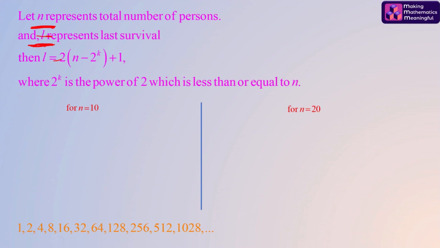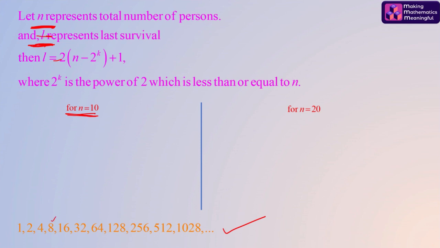Say these are the powers of 2 written at the bottom: 1, 2, 4, 8, 16, 32 and so on. Number of persons, say 10. As the method says, look for the power of 2 in this sequence which is equal to 10 or less than 10.